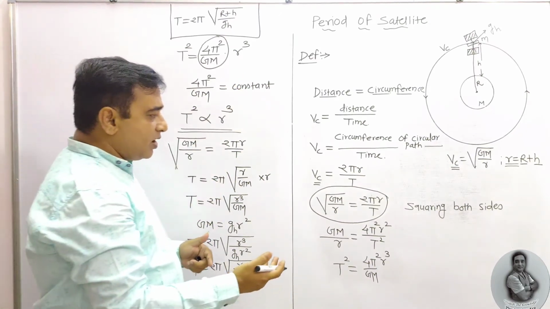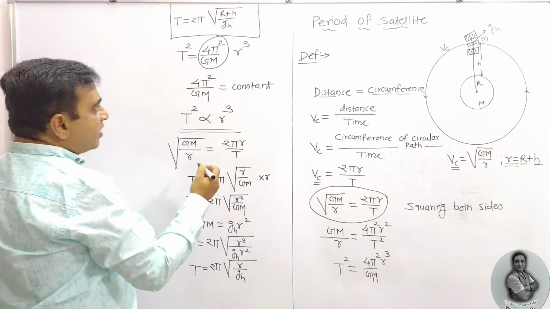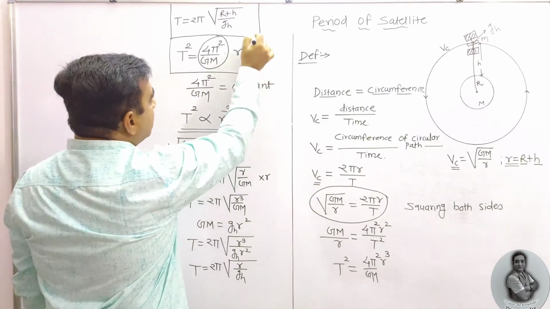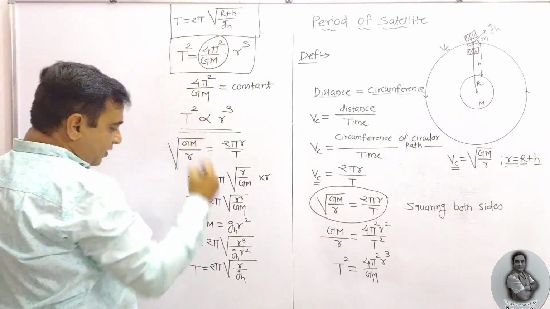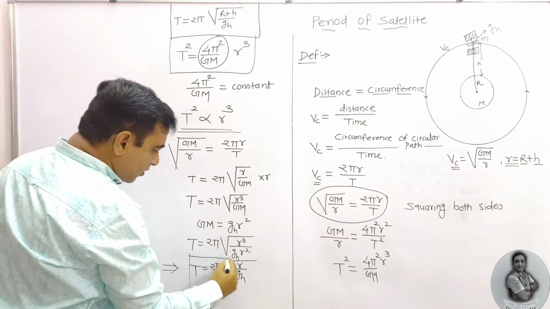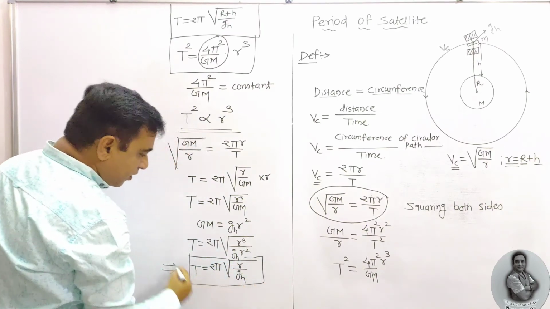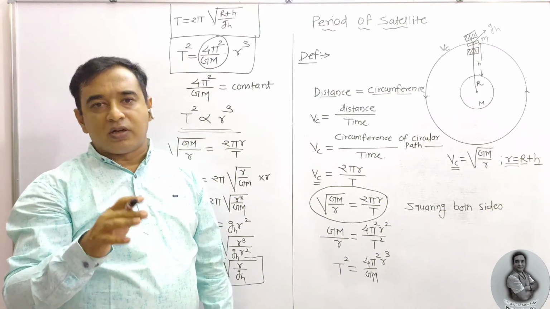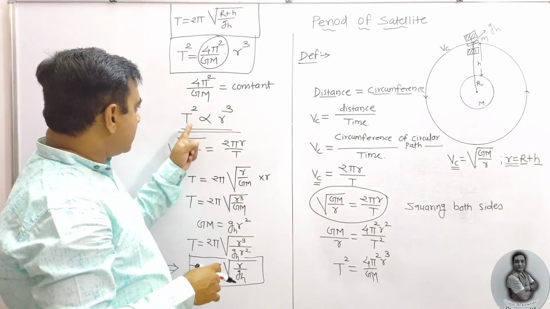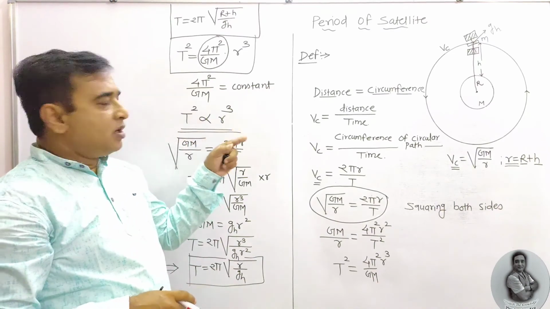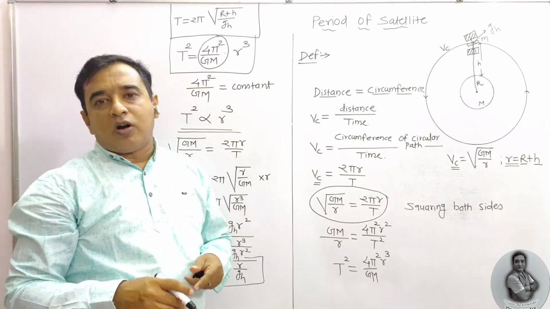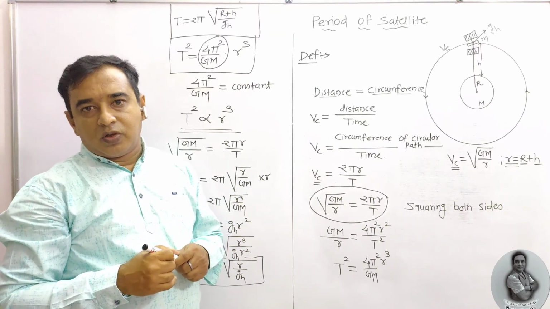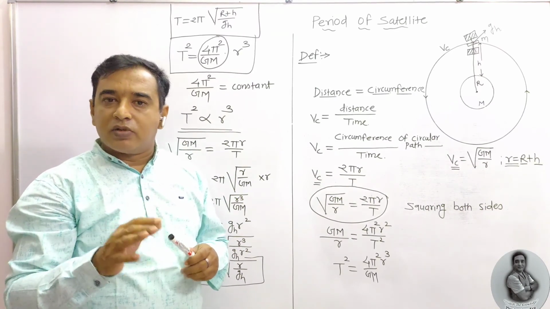This is one of the modified formulas, and this one is also a modified formula for the time period of a satellite revolving around the earth. And the conclusion is this: square of the time period is directly proportional to cube of the radius of the orbit of a satellite revolving around the earth.